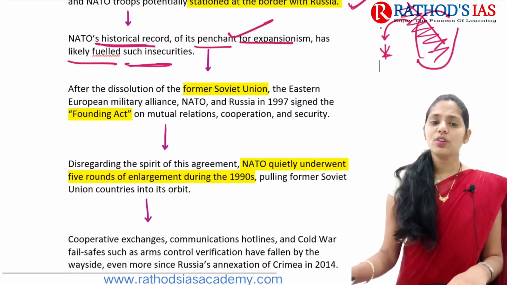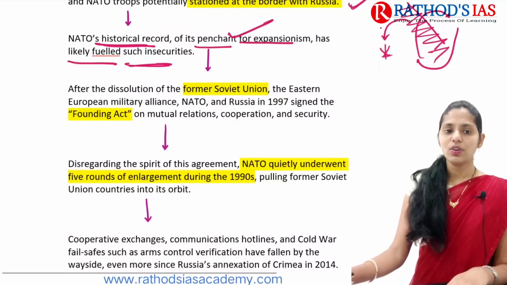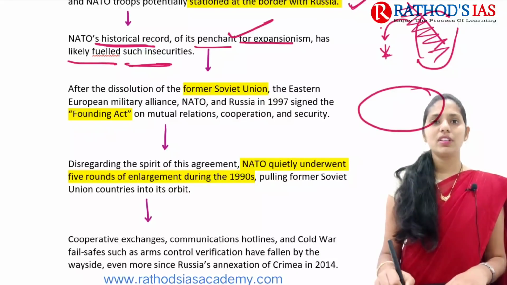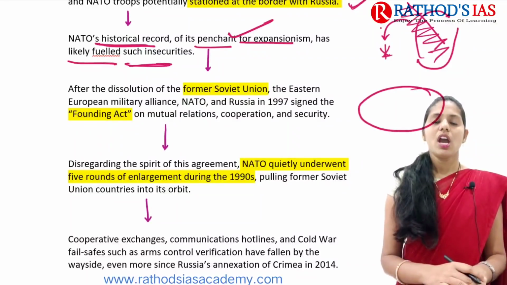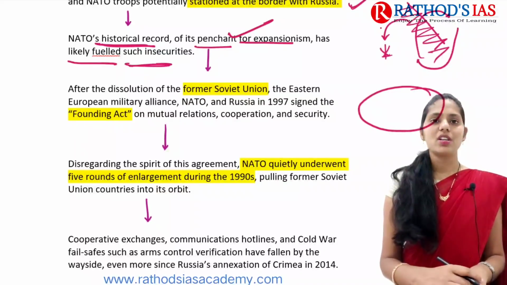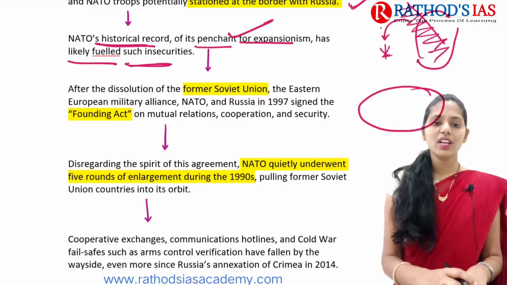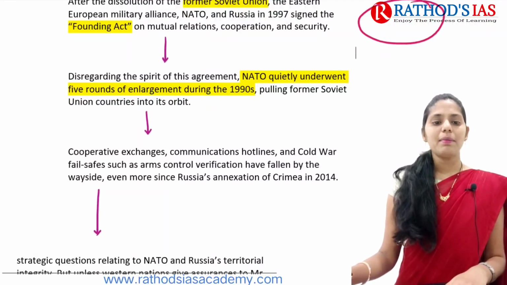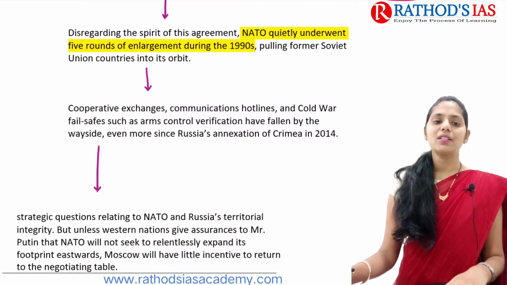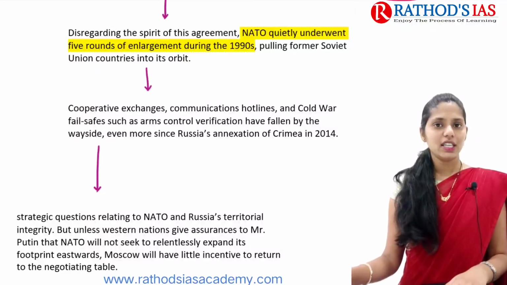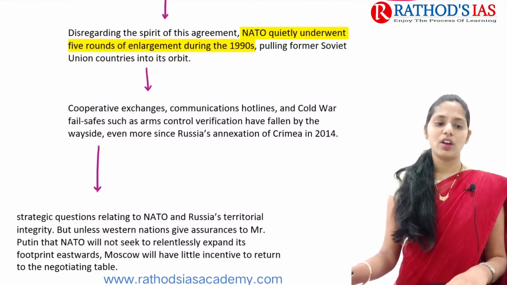And after the dissolution of the Soviet Union in 1991, Eastern European military alliances emerged. Here the US came up with the military alliance, that is NATO, and Russia also came up with the Warsaw Pact, right? At that time, in 1997, Russia signed the Founding Act on Mutual Relations, Cooperation as well as Security. And at present, NATO is mainly providing some cooperative exchanges, communication hotlines, and even Cold War fail-safes, okay? Because of all these things, Russia annexed Crimea in 2014.